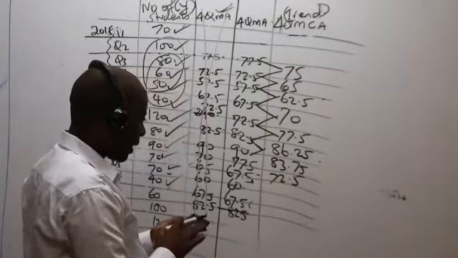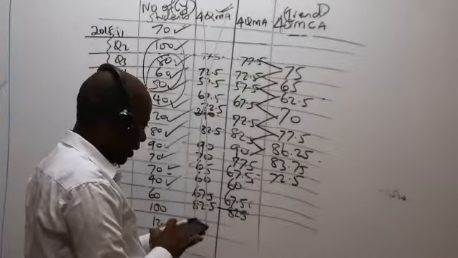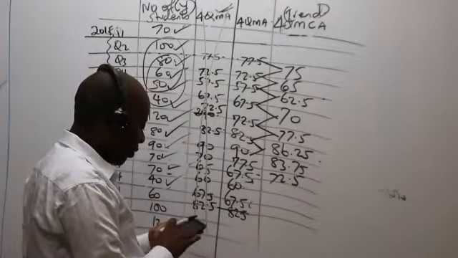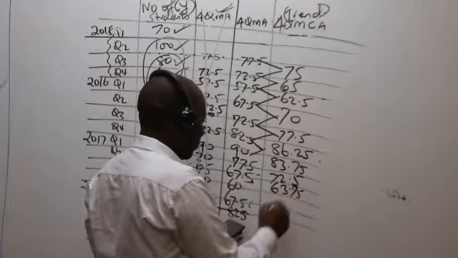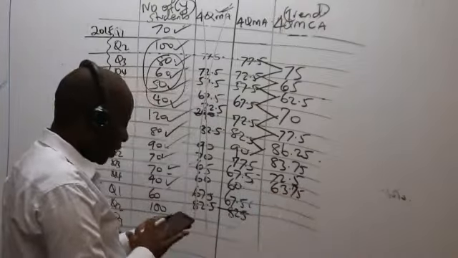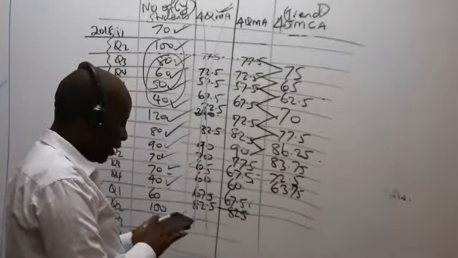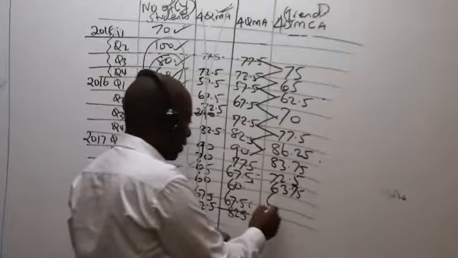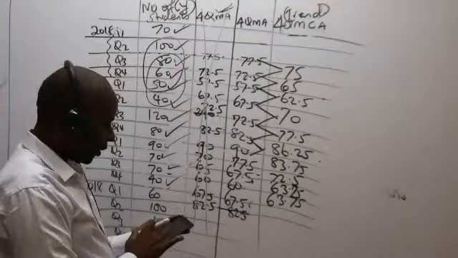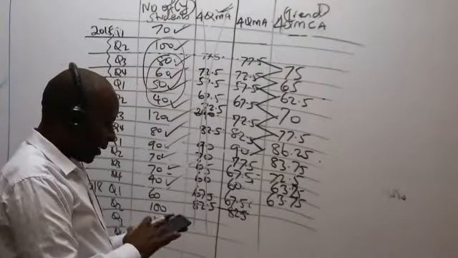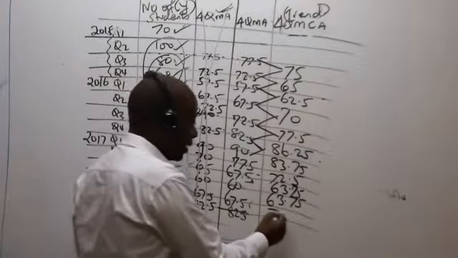Then we have 67.5 plus 60 divided by 2, which will give me 63.75. Then 60 plus 67.5 divided by 2, which will give me 63.75. Then lastly, we have 67.5 plus 82.5 divided by 2, which gives me 75.